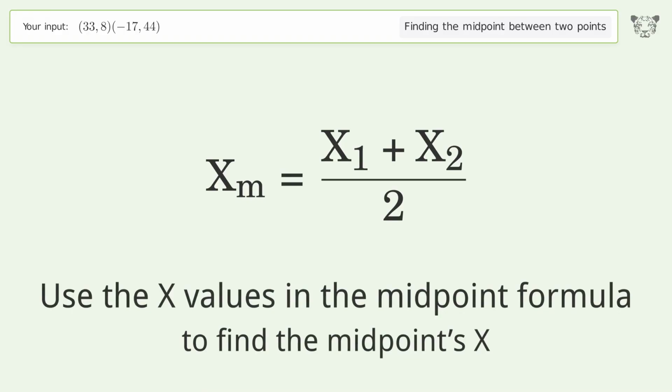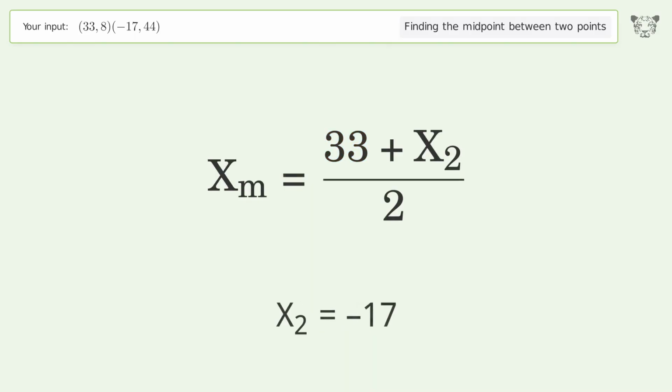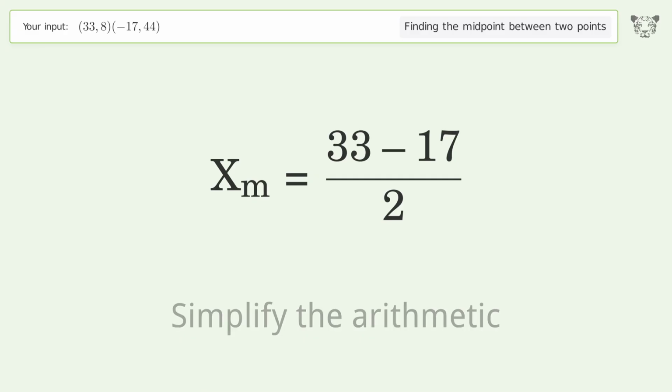Use the x values in the midpoint formula to find the midpoint's x. x1 equals 33. x2 equals negative 17. Simplify the arithmetic.